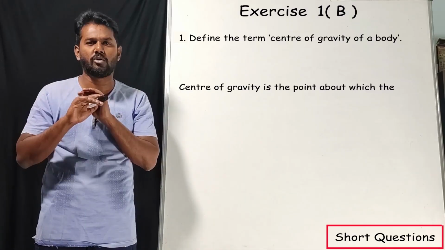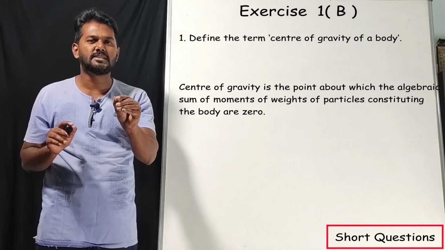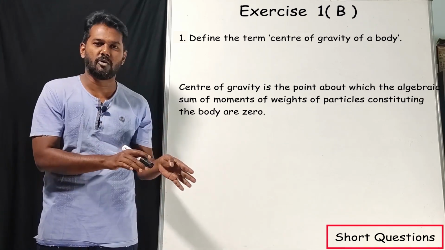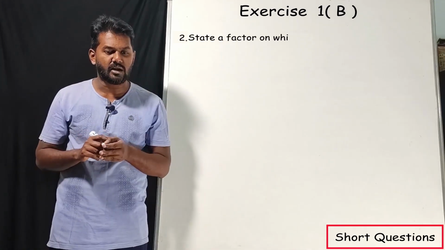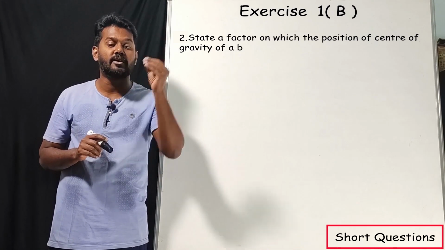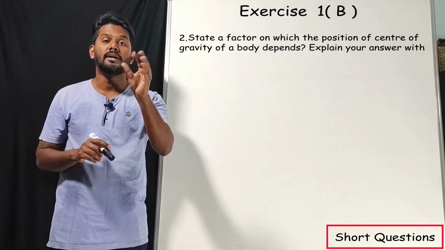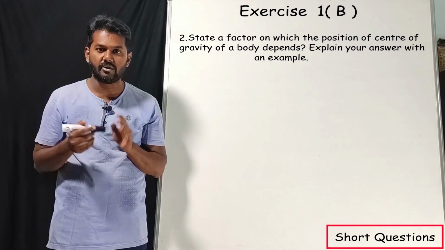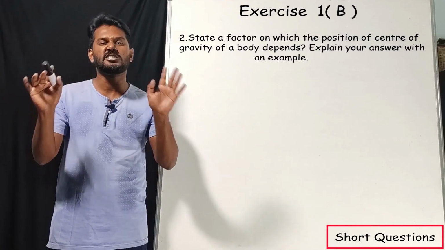First question we are not going to solve. Why? Because that is the definition of center of gravity. You can find it in the textbook, first page only. State a factor on which the position of center of gravity of a body depends. What is the factor which affects the center of gravity? It is nothing but shape.